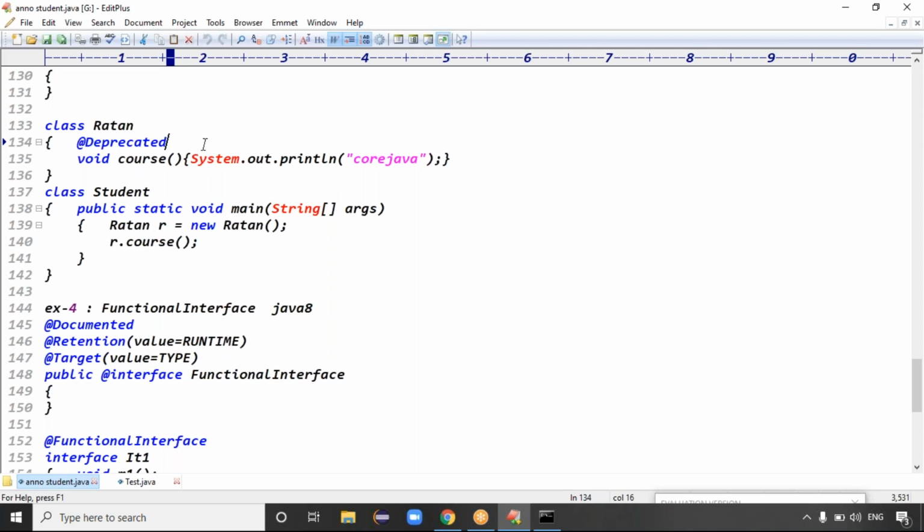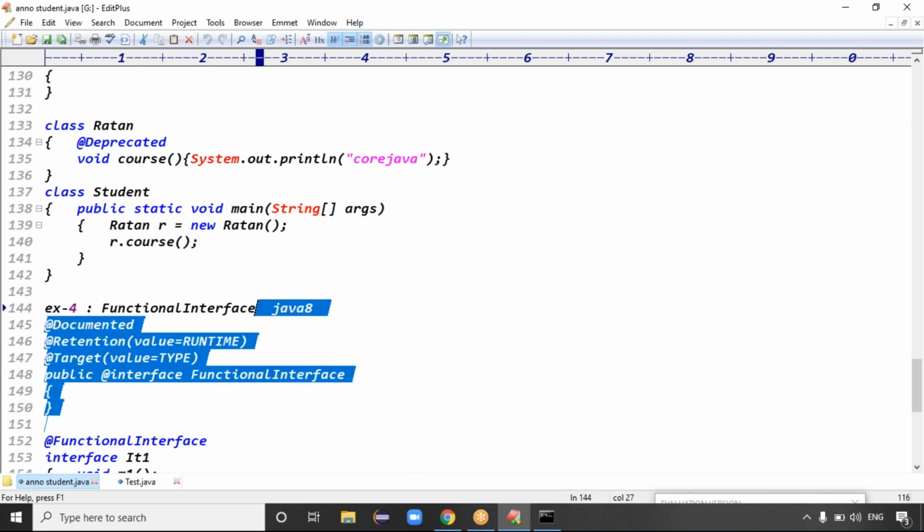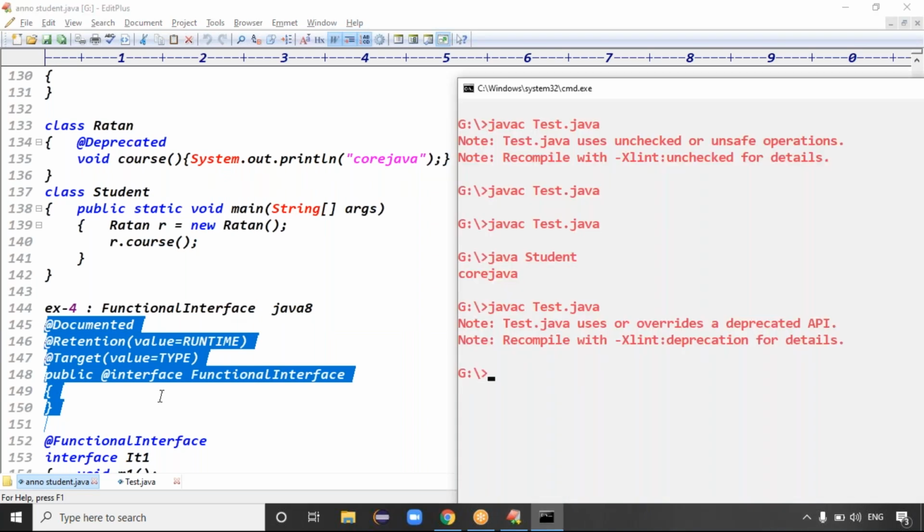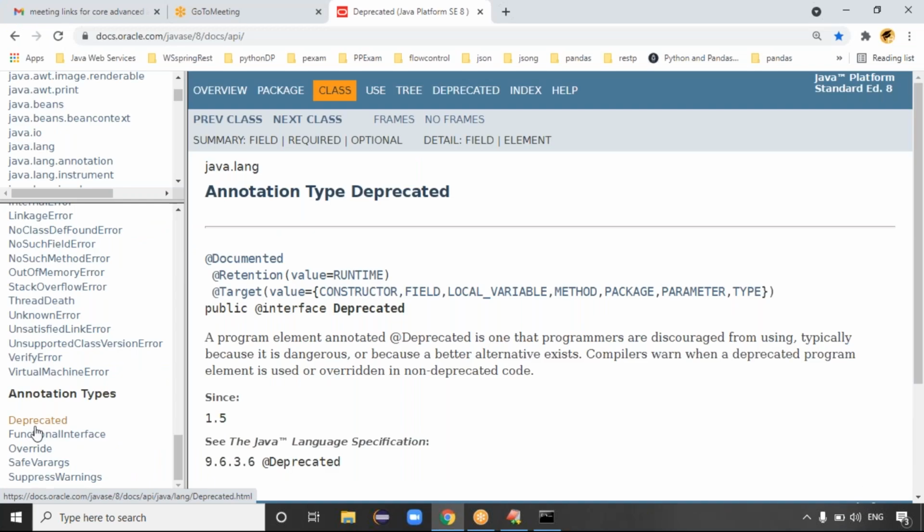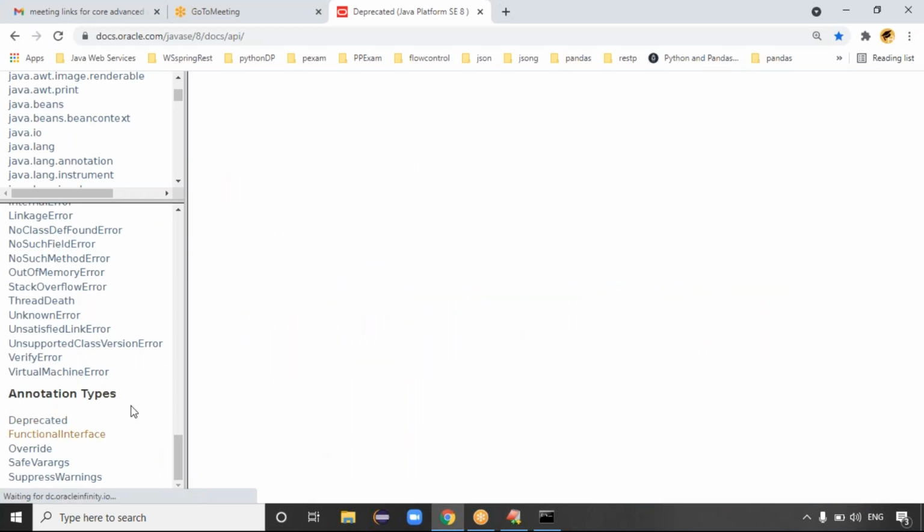Yeah, that is the point. Good. Last one is the functional interface annotation. So what is a functional interface? A functional interface means the interface contains only one abstract method, right? That's what a functional interface is. An interface that contains only one abstract method is called a functional interface, right? Exactly. And the functional interface concept is there from Java 1.8 version.